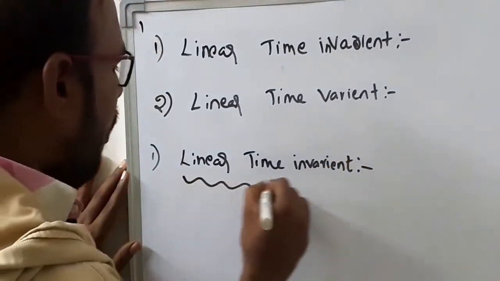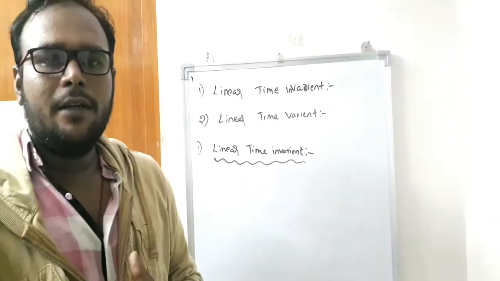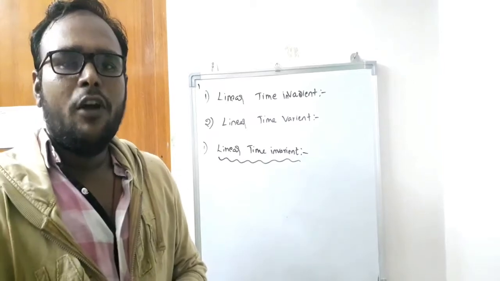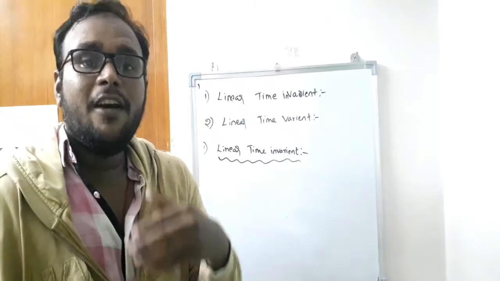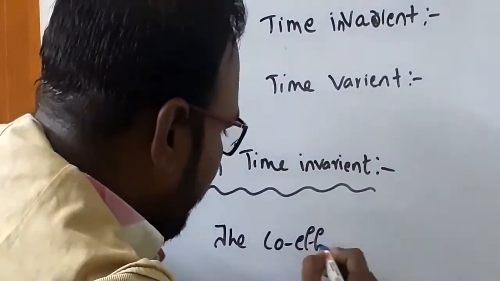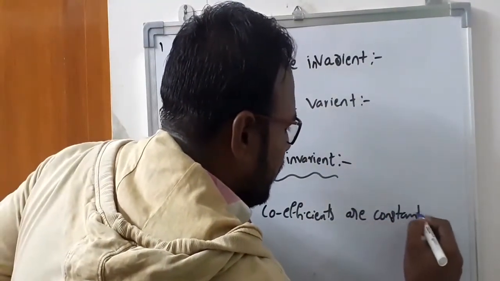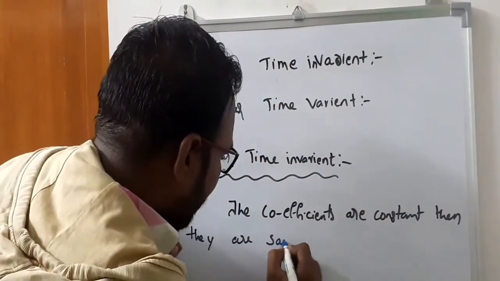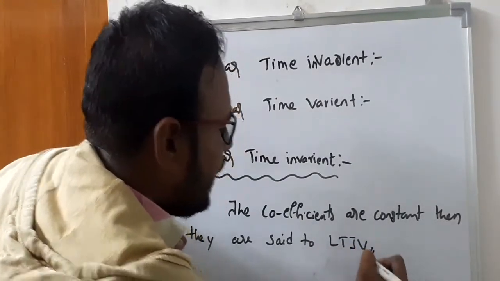This is the type of system in which the coefficients describing the control system are constant. When the coefficients are constant, the system is said to be linear time invariant.